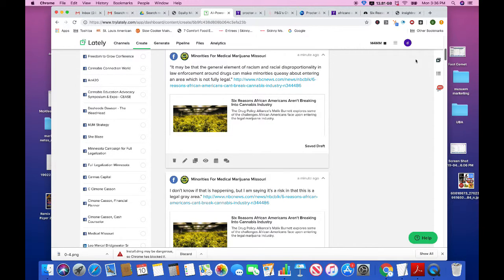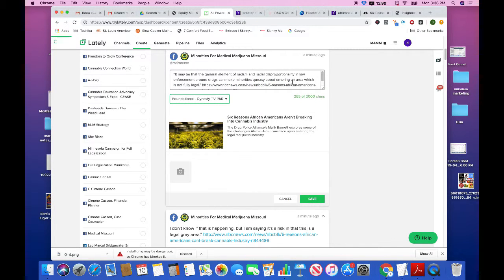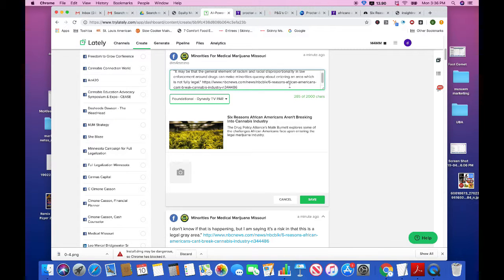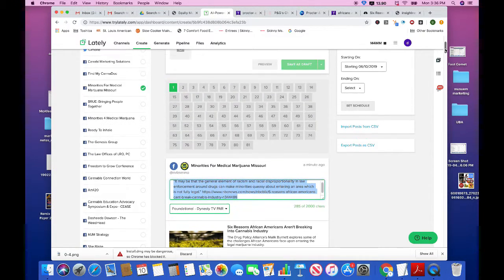Let's see, maybe the general element of racism and racial disproportionality and law enforcement around drugs can make minorities queasy about entering an area which is not fully legal. I like that. And you notice that it has the photo that it pulled in, and it also has the title with the article as well. And it's about 285 characters, which is about 5 characters too long for Twitter.